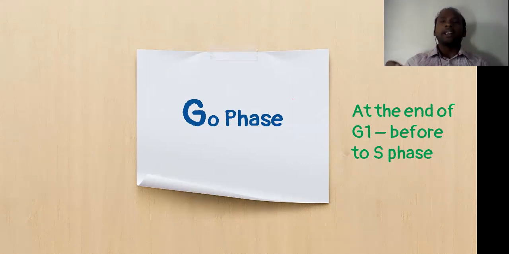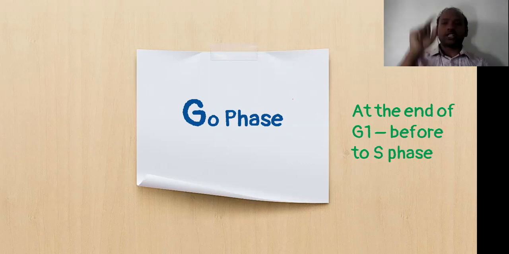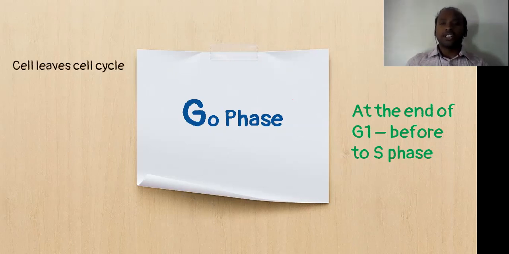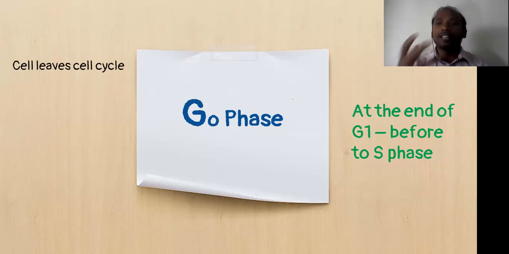The G0 phase can be present at the end of the G1 phase, before the S phase. So if you see the cyclic events, first G1, and at the end of G1 and the starting of the S phase, this G0 phase can exist. So what is this G0 phase? G0 phase is nothing but the cell leaving the cell cycle. Suppose the cell is not interested in going for cell division, then definitely the cell will enter into the G0 phase.